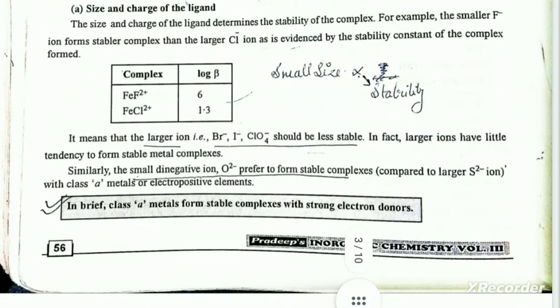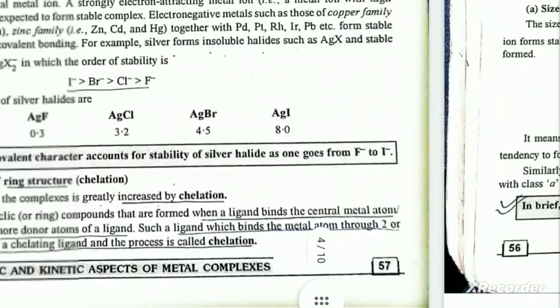It means larger ions such as Br-, I- and ClO4- should be less stable. In fact, larger ions have little tendency to form stable complexes. Similarly, the small di-negative O2- ion prefers to form stable complexes with class A metals or electropositive metals. In brief, class A metals form stable complexes with strong electron donors.